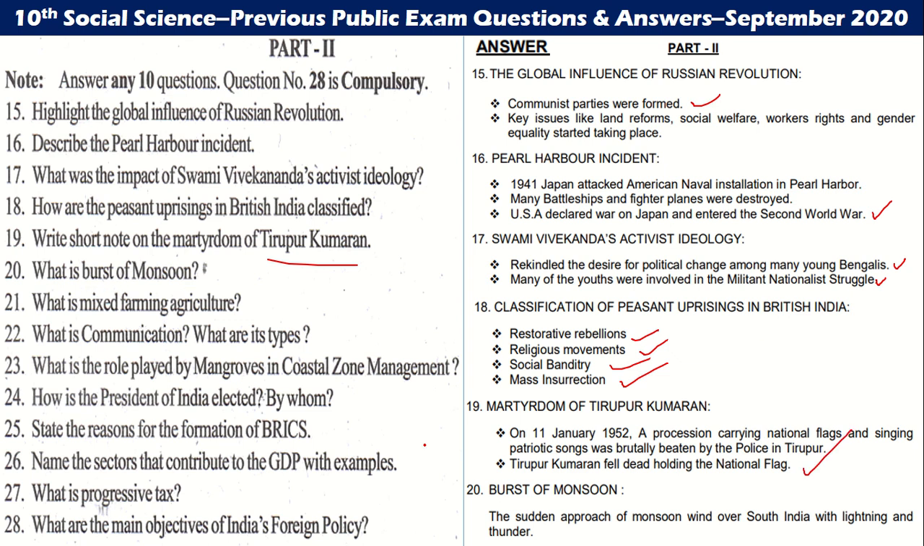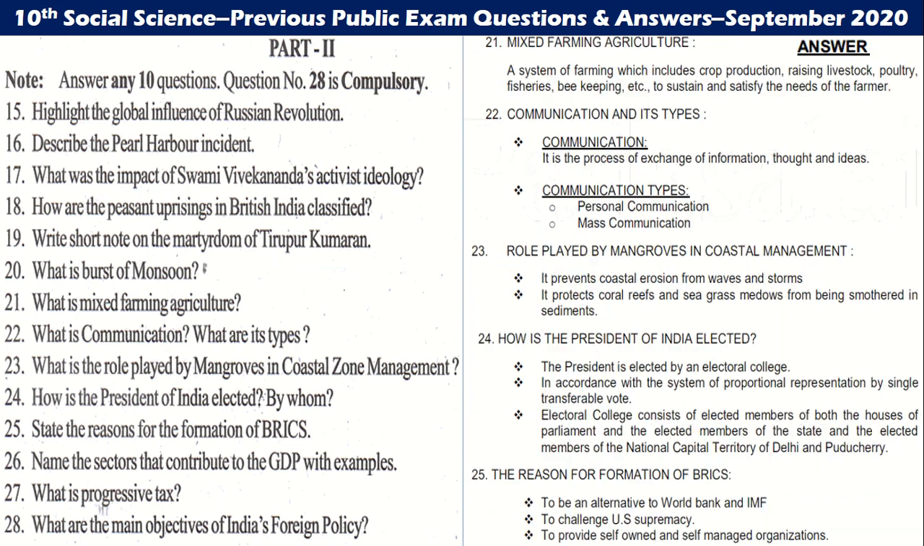20th, what is burst of monsoon? The sudden approach of monsoon wind over South India with lightning and thunder is called a burst of monsoon. Let us go to the 21st question. What is mixed farming agriculture? Mixed farming is a system of farming which includes crop production, raising livestock, poultry, fisheries, beekeeping, etc. to sustain and satisfy the needs of the farmer.